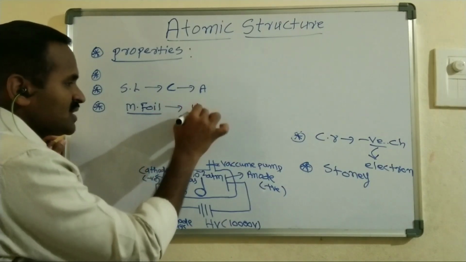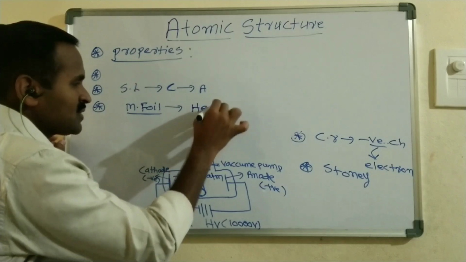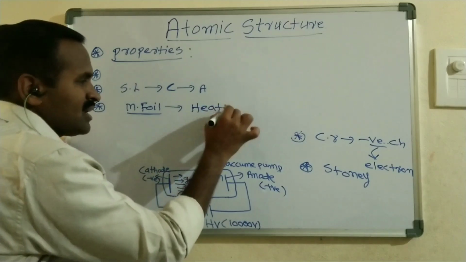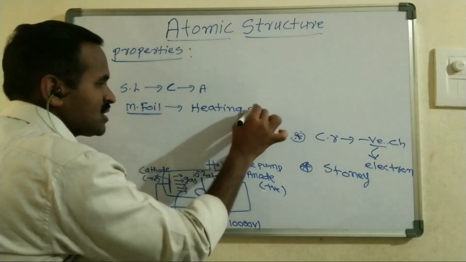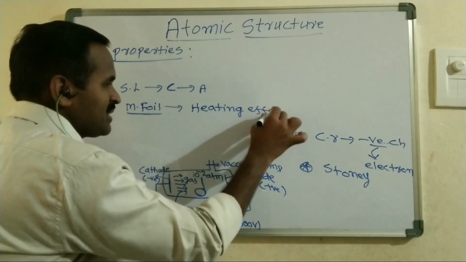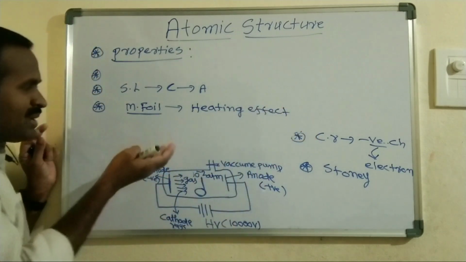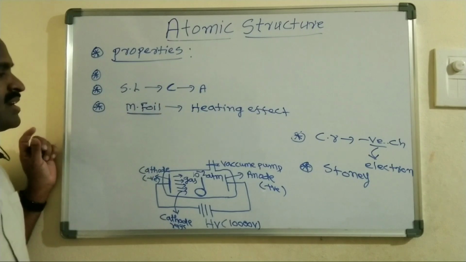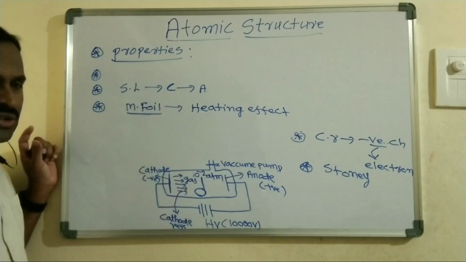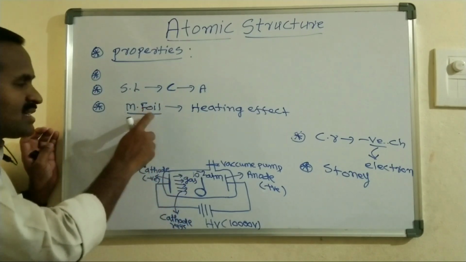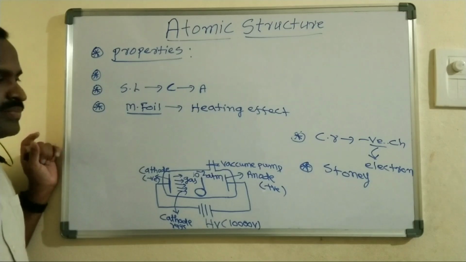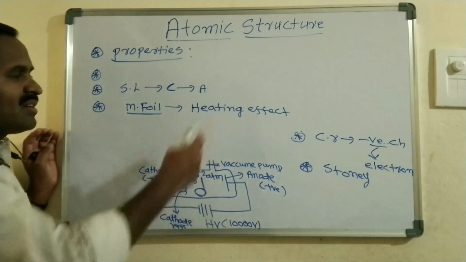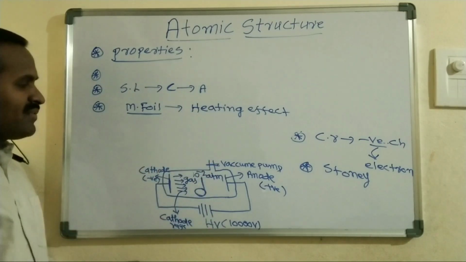So from that we can say that cathode rays have a heating effect also. What is meant by heating effect? When we place any metal foil in the direction of cathode rays, it gets heated up, and that effect is called the heating effect.